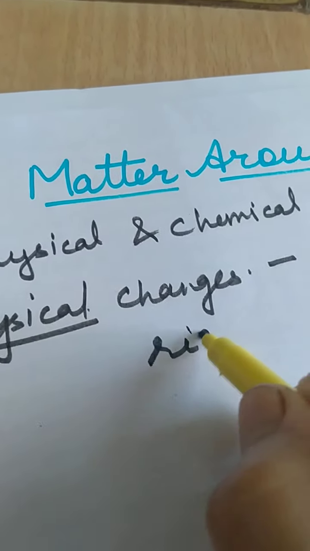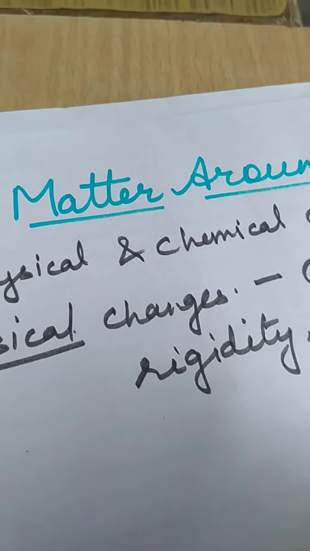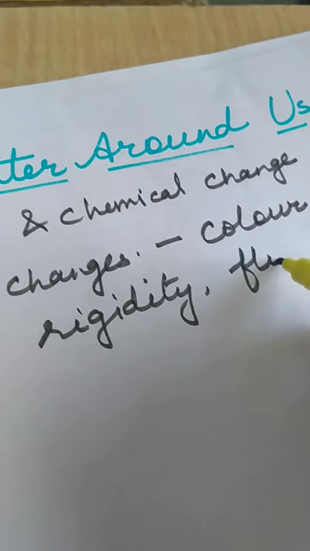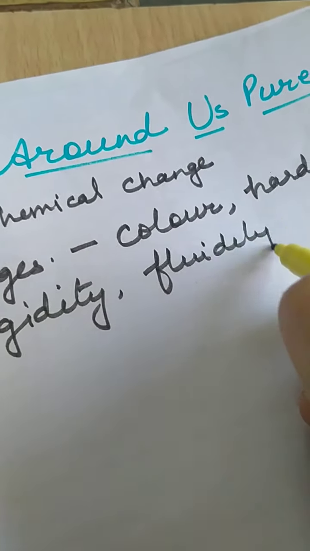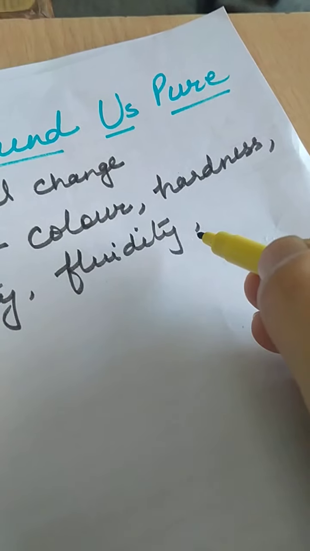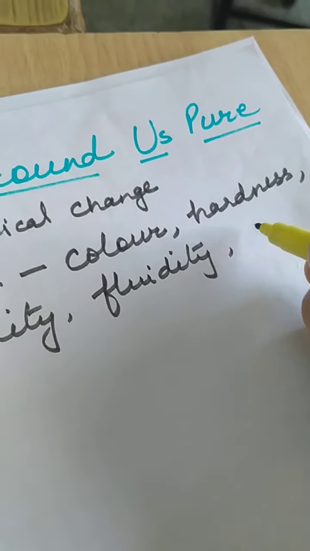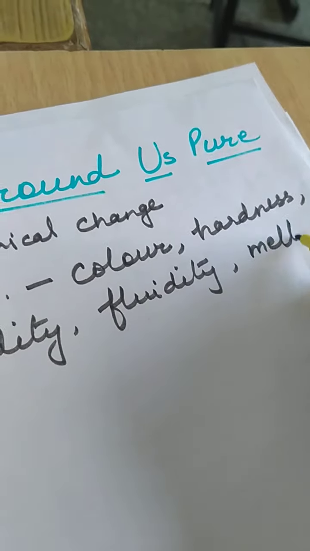Then in their rigidity, like solids are rigid. Then in their fluidity, the property to flow, which is maximum in gas, then liquid, and then solid. Then their physical property like melting point.